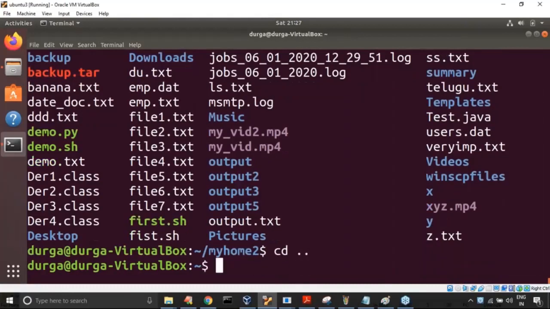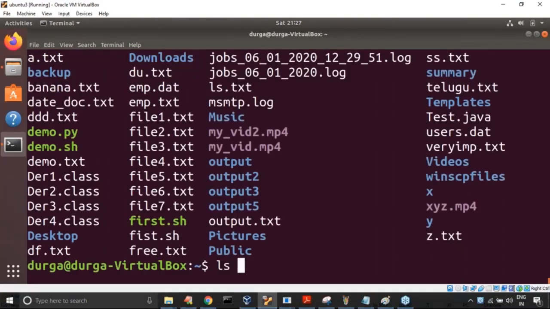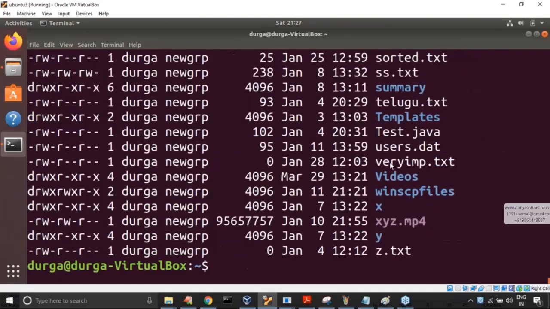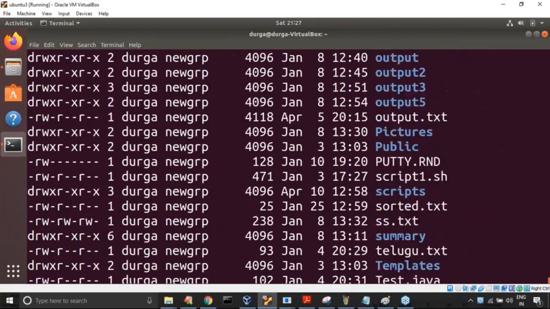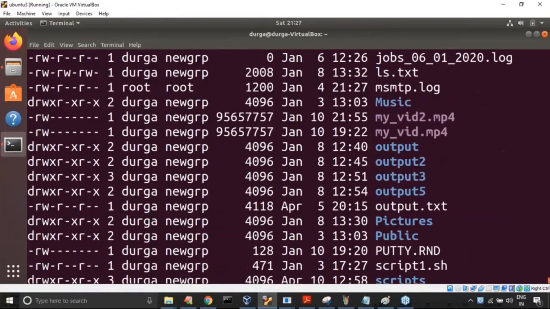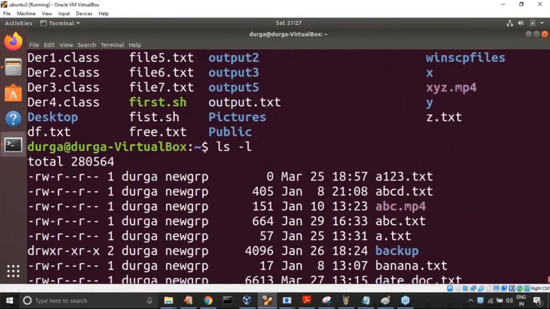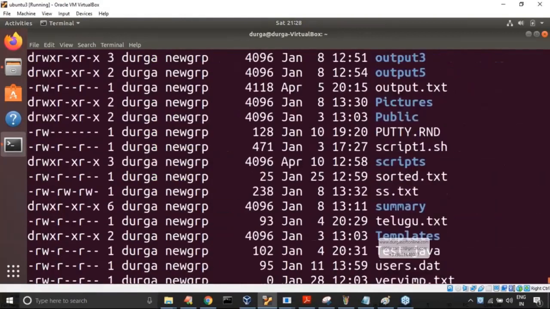Clear, right? Okay, rm -r my home 2, let me remove it because unnecessarily my system is so loaded. Have you observed the file sizes? Why is it taking that much time? Yes, an mp4 file is there. How much size is there? It is huge. This is the bigger problem. Next, the same file with just a rename is there three times, sir. Is there any other huge file? Nothing. Because of those files only, it took too much time.